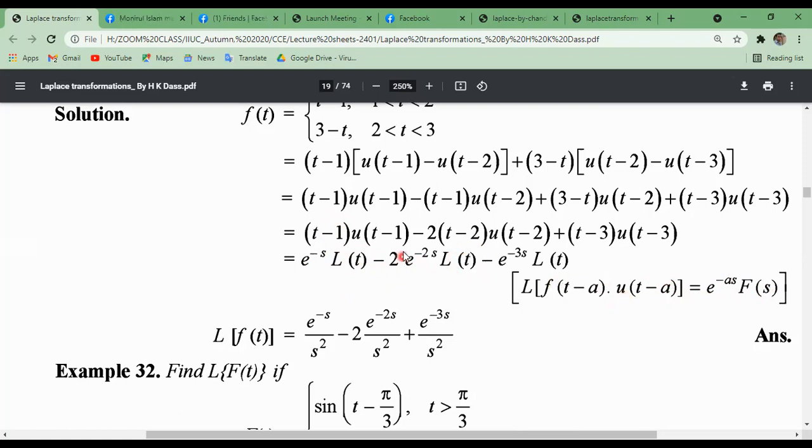For the second one, a equals what? 2. So e to the power minus 2s, Laplace transformation of f of t. Similarly, for the third part, here a equals 3. So e to the power minus 3s, Laplace transformation of f of t. So this can be written like this. Laplace transformation of the discrete function f of t can be written as e to the power minus s, Laplace transformation of t common, but Laplace transformation of t equals 1 by s square.